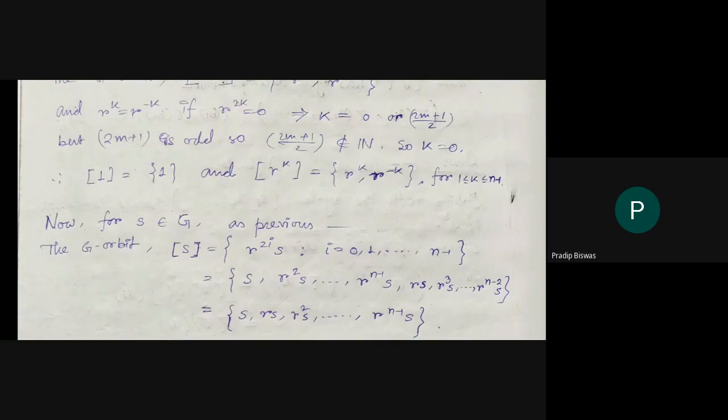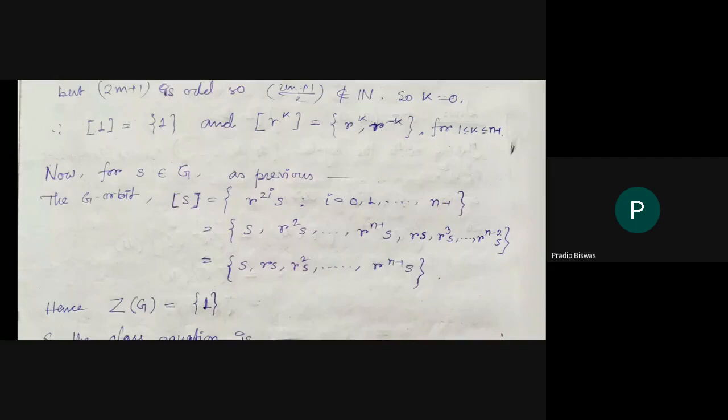Now for any s belonging to capital G, as previously, the G orbit represented by s becomes R to the power 2i into s, for i equal to 0, 1, ..., n minus 1, and since n is odd, that gives us s, R squared s, ..., R to the power n minus 1 s, and also R s, R cubed s, ..., R to the power n minus 2 into s.